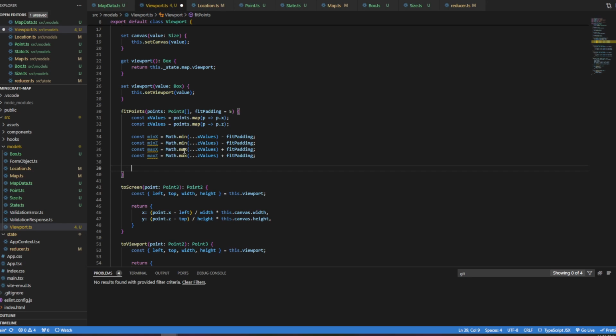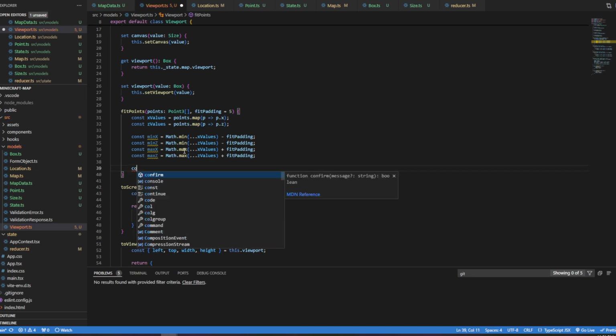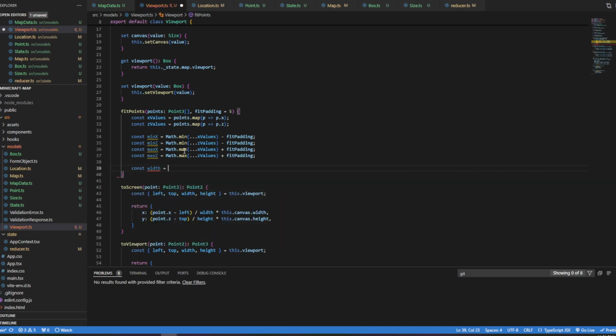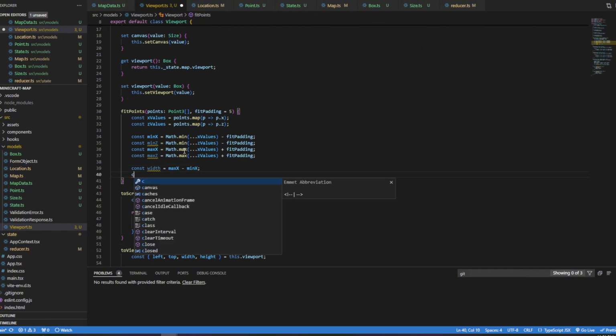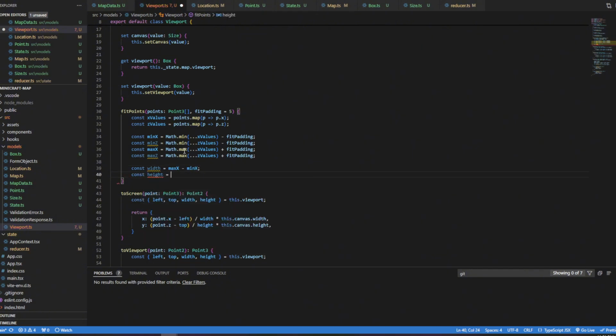And then we're going to get our width by doing const width equals max x minus min x. Const height equals max z minus min z.